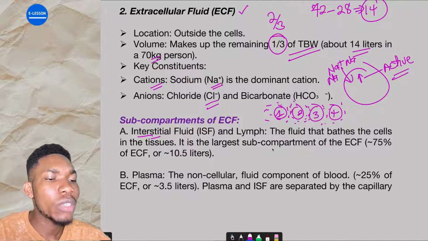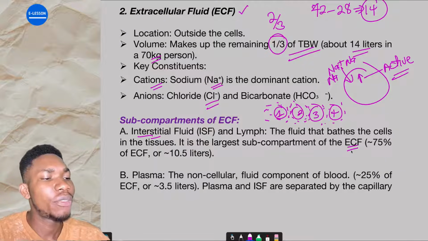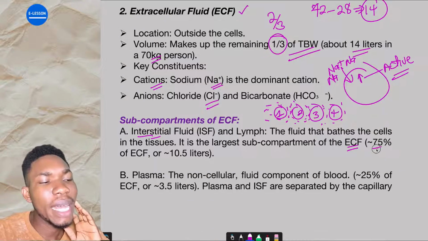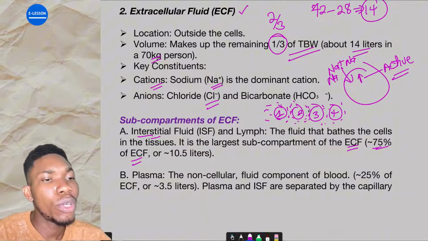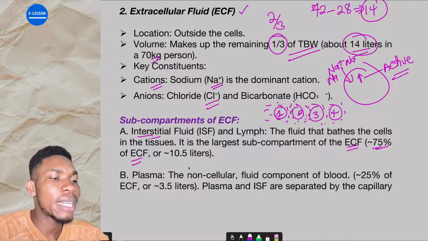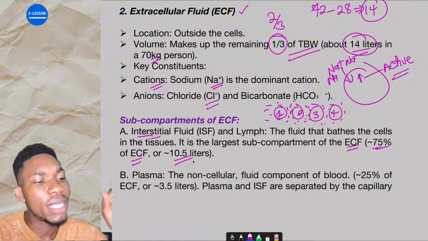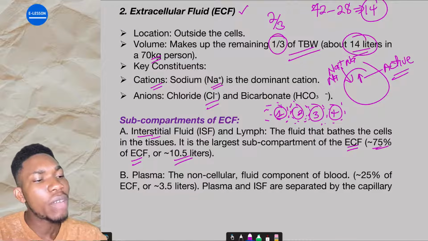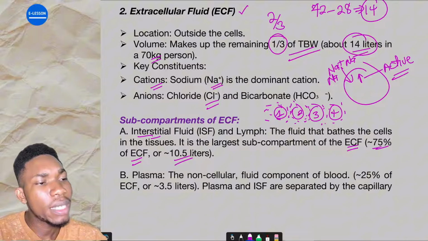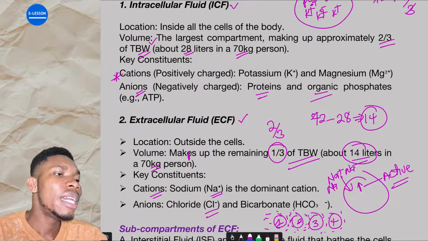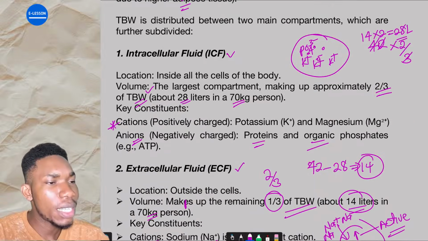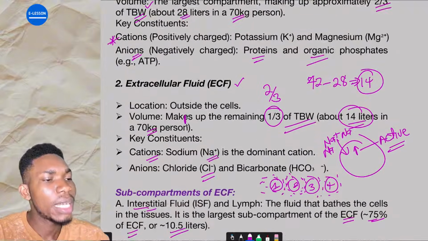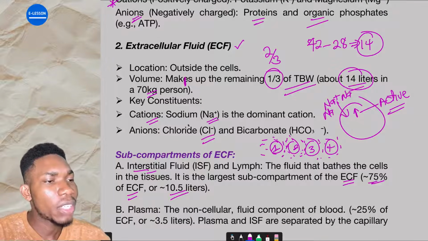It is the largest subcompartment of the ECF. About 75% of the ECF is interstitial fluid. So out of these 14 liters, about 10.5 liters is interstitial. So the interstitial fluid is a subcomponent of the ECF. So when they say list the components of body fluid: intracellular fluid compartment, extracellular fluid compartment.